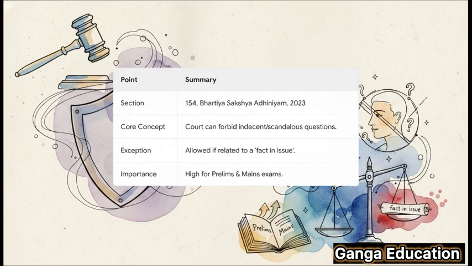Okay, time for a super quick revision. Just lock these 3 things in your mind. 1. The section number is 154 of the Bharatiya Sakshya Adhiniyam 2023. 2. The core concept is the court's power to forbid indecent questions to protect a witness's dignity. And 3. The key exception is when the question relates to a fact in issue. And remember, this is a high importance topic for both prelims and mains.